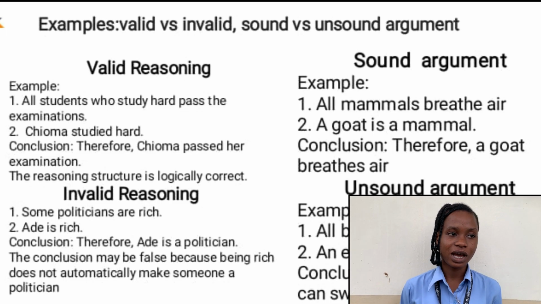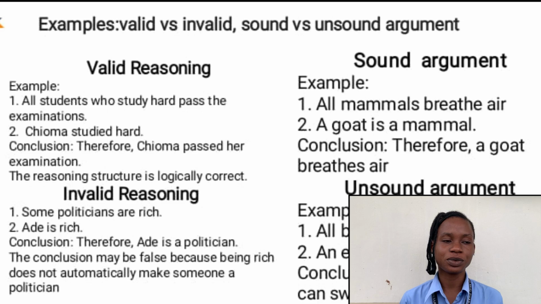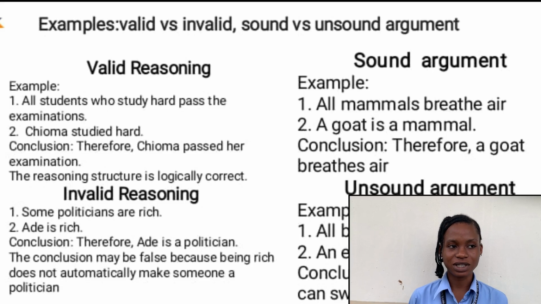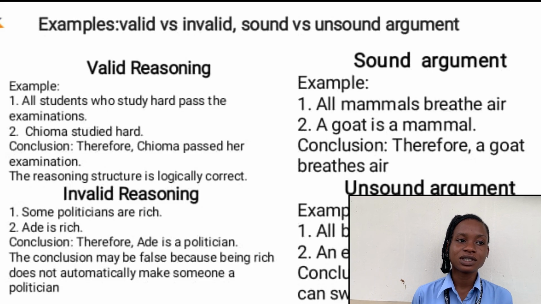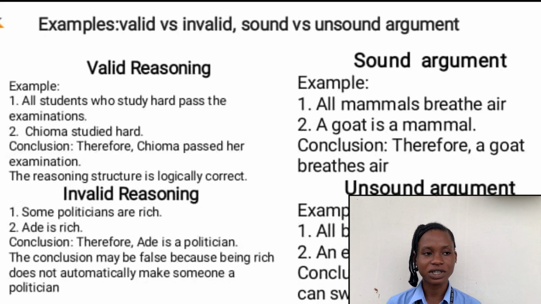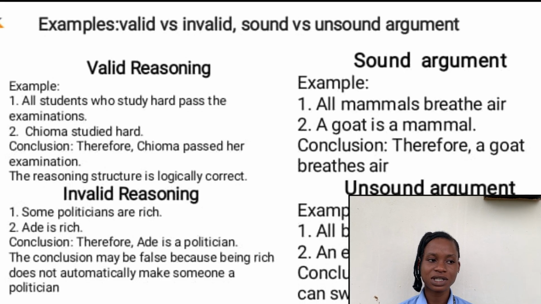I'm going to give an example on validity and soundness of the argument. On valid reasoning, we have this example. One, all students who study hard pass the examinations. Chioma studied hard. The conclusion is, therefore, Chioma passed the examination. The reasoning structure is logically correct. Invalid reasoning: some politicians are rich. Ade is rich. Conclusion, therefore, Ade is a politician. The conclusion may be false because being rich doesn't automatically make you a politician.